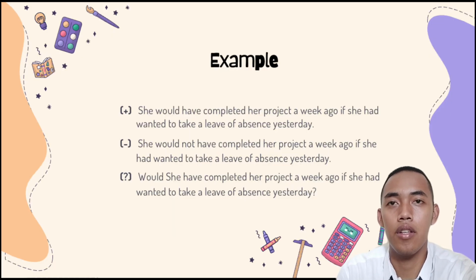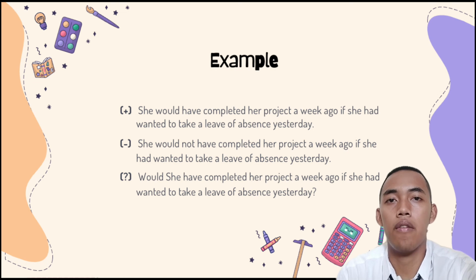Example. Positive: she would have completed her project a week ago if she had wanted to take a leave of absence yesterday. Negative: she would not have completed her project a week ago if she had wanted to take a leave of absence yesterday. Interrogative: would she have completed her project a week ago if she had wanted to take a leave of absence yesterday?